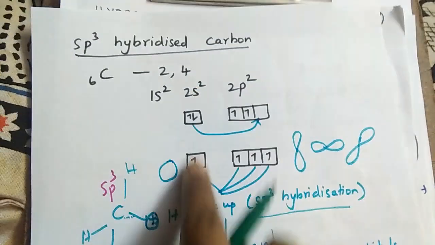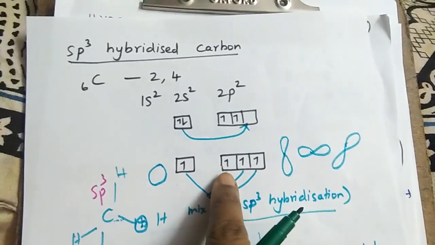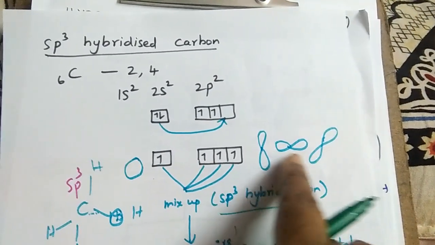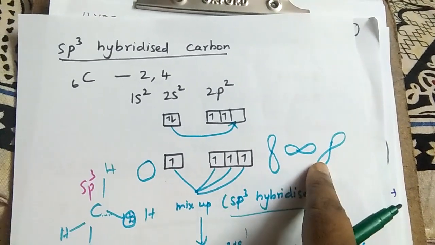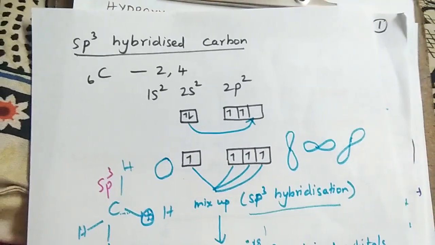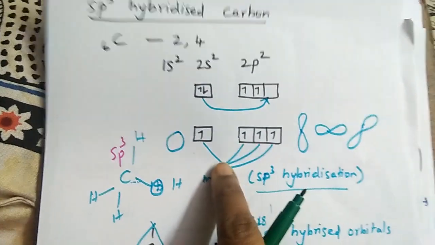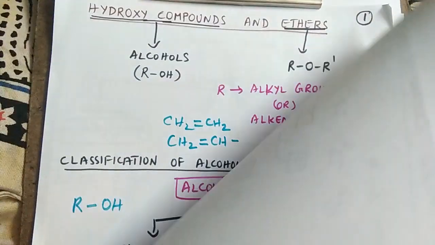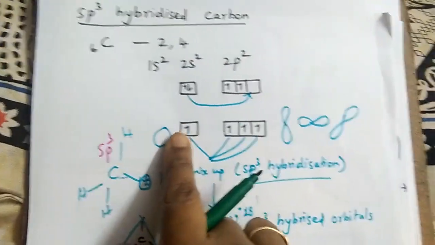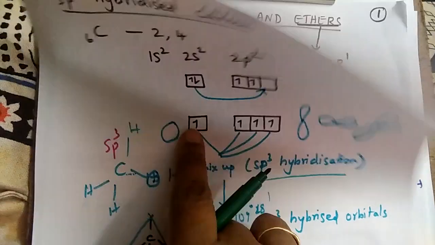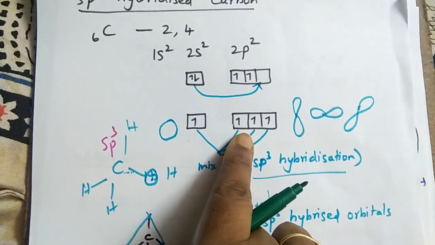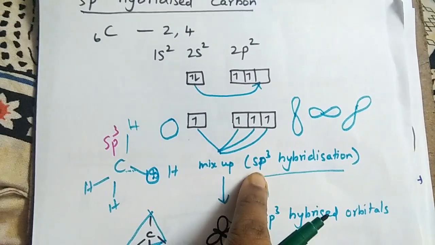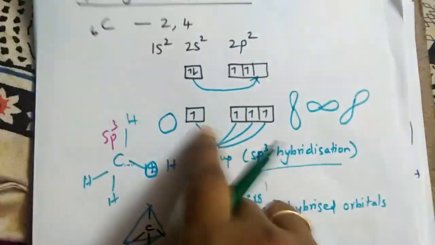This orbital is the s orbital, which is spherical in shape, and these three are p orbitals, which are dumbbell in shape along the x, y, z axis. These four sublevels or orbitals mix up, and this mixing up of orbitals is called hybridization. Here in the mixing up of orbitals, 1s and 3p orbitals are involved in hybridization, hence the type of hybridization is sp3.